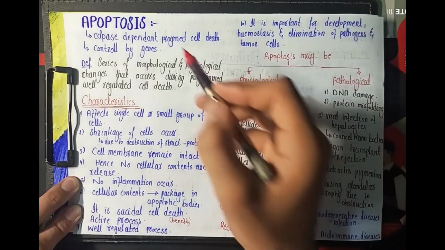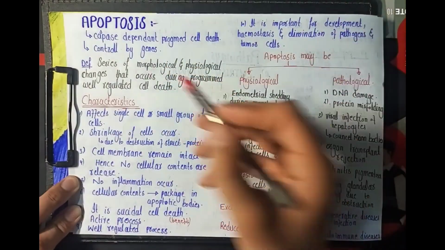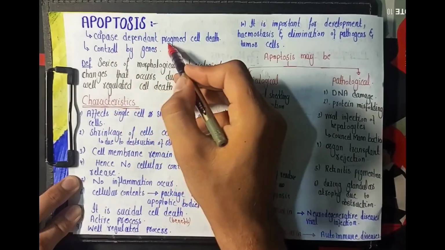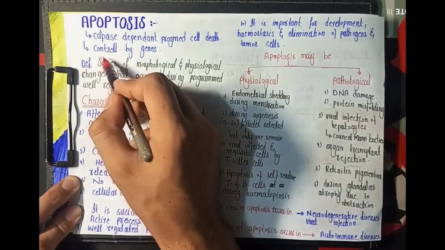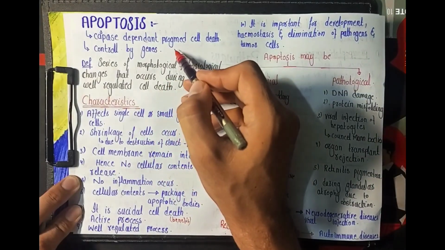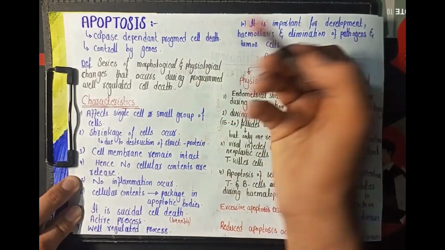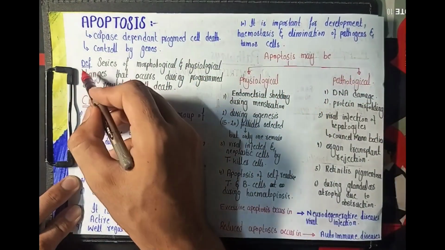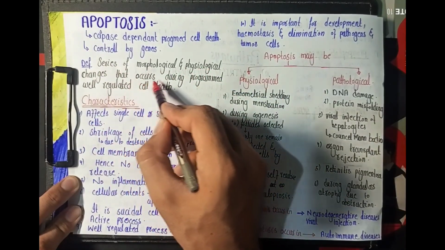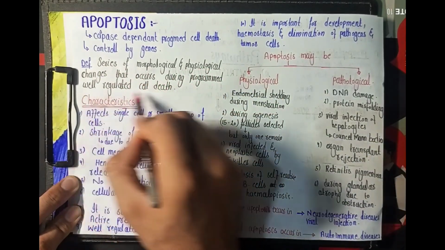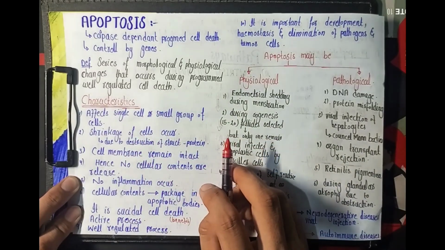अस्सलाम वालेकुम स्टूडेंट्स। तो आज हम डिस्कस करते हैं एपोप्टोसिस को। तो एपोप्टोसिस इज अ caspase dependent programmed cell death, and caspase is a protease enzyme, and this process is controlled by multiple genes including the pro-apoptotic genes and the anti-apoptotic genes. अब हम इसको डिफाइन करते हैं: the series of the morphological and the physiological changes that occur during the programmed, well-regulated cell death is known as apoptosis.